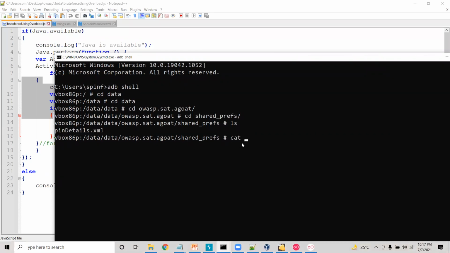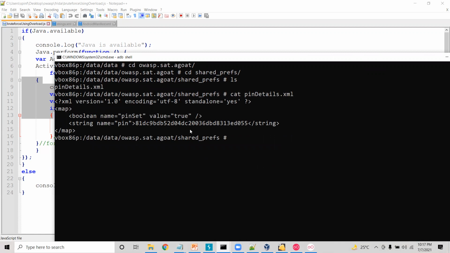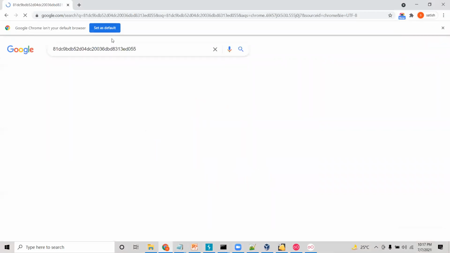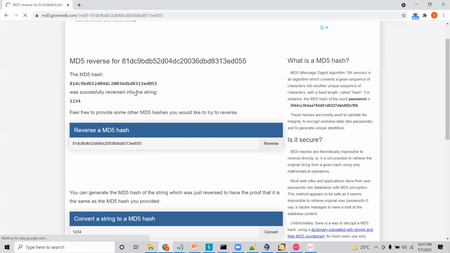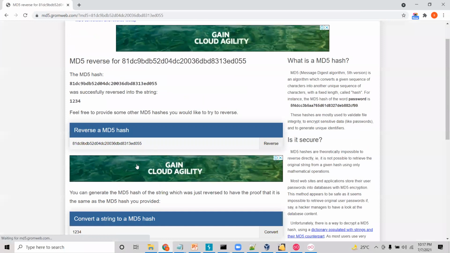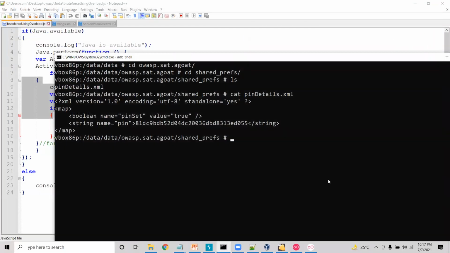Whenever I read that pin details XML file, we would generally see this is the pin value set. If I try to search for this particular pin on the internet, maybe you would get 1234. This is like taking advantage of rainbow tables. You can see this is for 1234. Again, in this application we are using MD5, which is basically not secure. Okay, so this is one thing that I wanted to show.